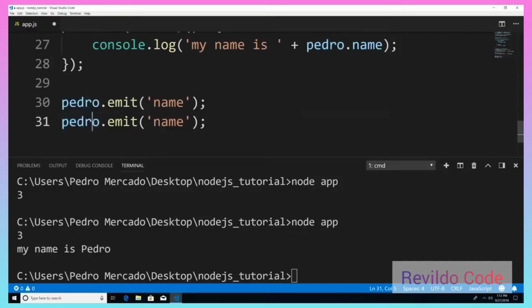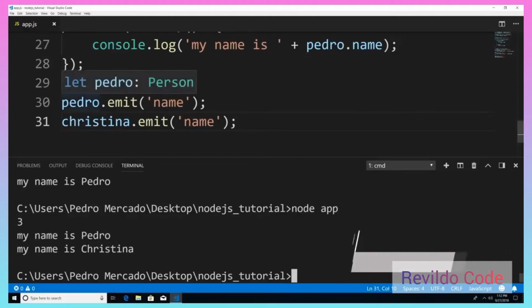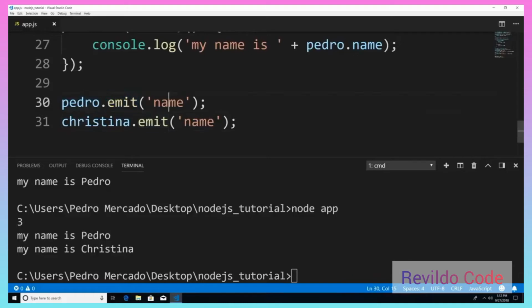So for example, if I say Pedro and then I say Christina, and now if I was to save this and now execute it, you can see that these get executed synchronously. Because Pedro emitted first, Pedro gets executed first, and then our Christina object. So they get executed in the order that they emitted in. So they execute synchronously.